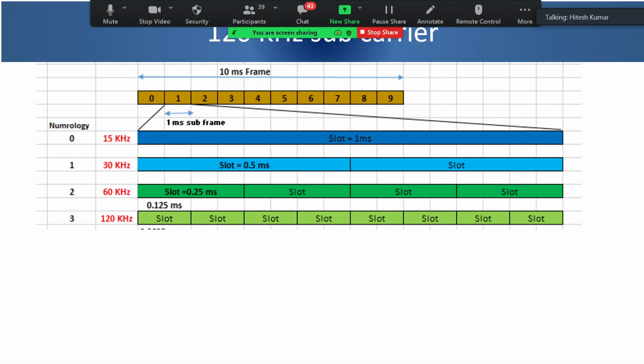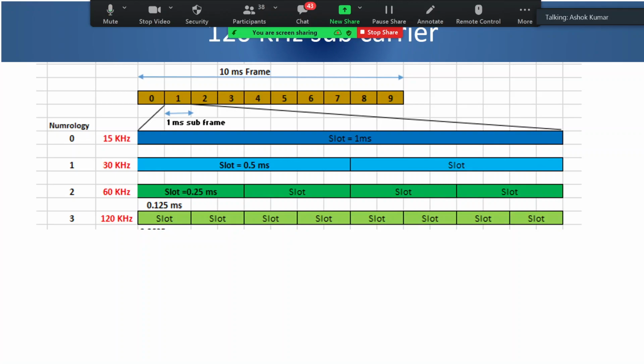Sir, we are using different numerologies, and when we move from 15 or 30 kilohertz to 60 or 120 kilohertz, in a smaller size we are incorporating more bits. So the chances of losing data, or the quality of the data, will be affected, I mean, theoretically it looks so. Very right question, Hitesh ji.